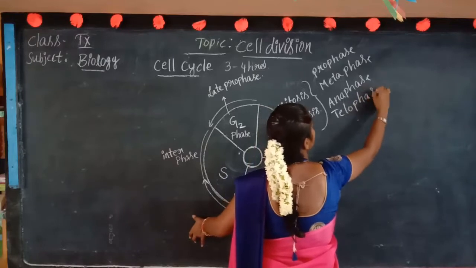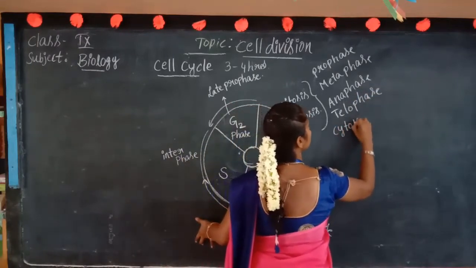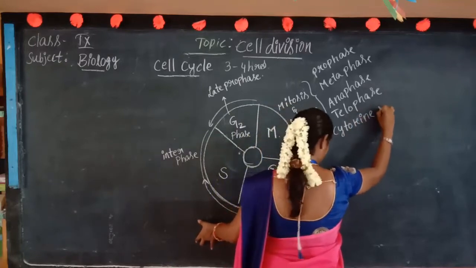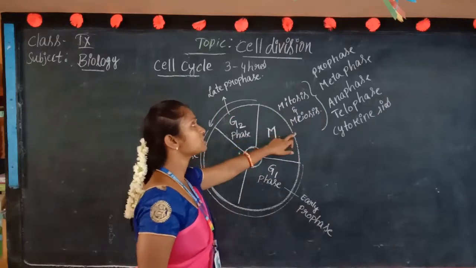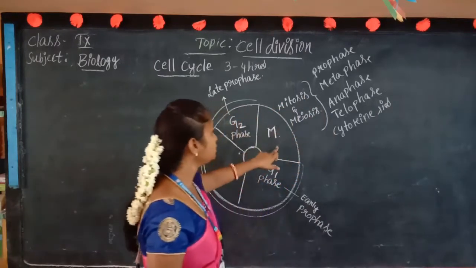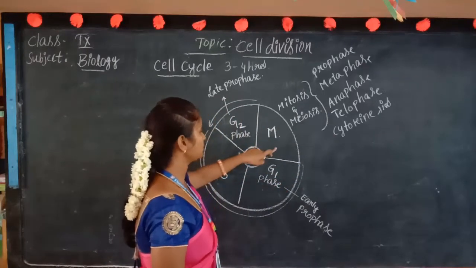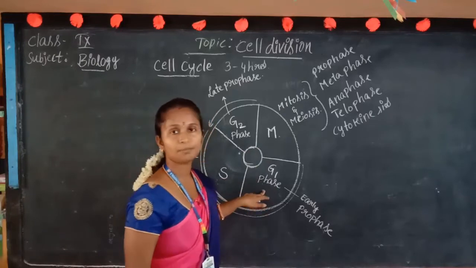After telophase, the cell will be divided, which we call cytokinesis. In mitosis and meiosis, these phases are the same for both divisions. After this M phase, it starts again with the help of the G1 phase, that is early prophase.